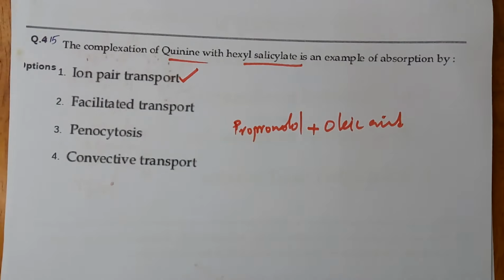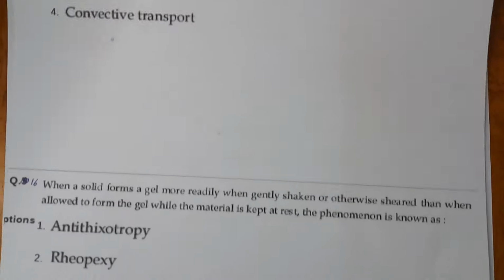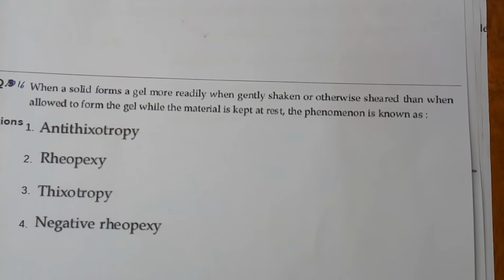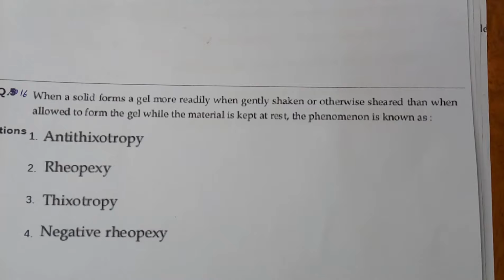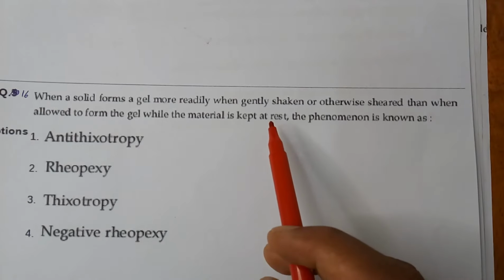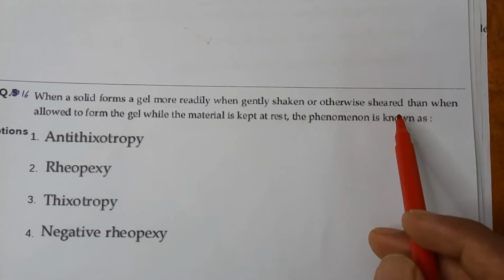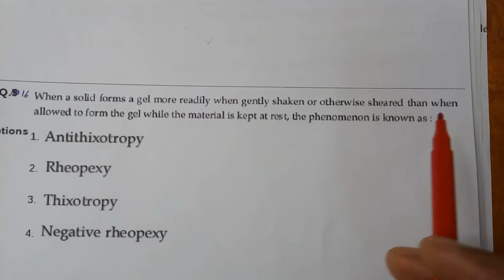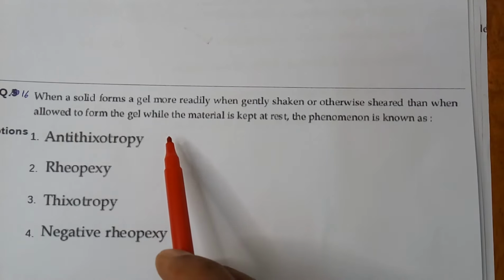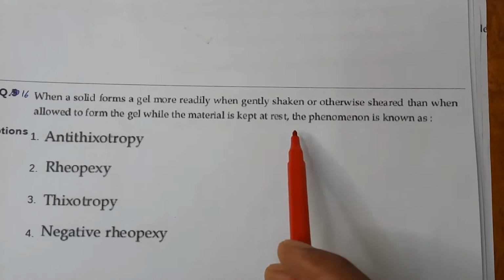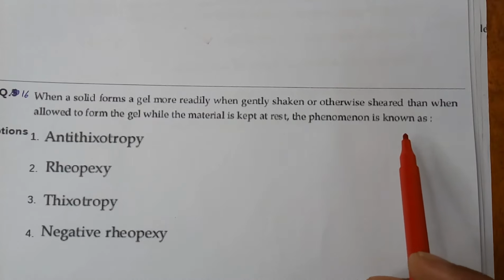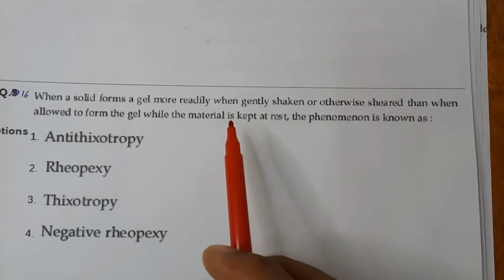Now we will move to the next question, question number 16. When a solid forms a gel more readily when gently shaken or otherwise sheared than when allowed to form the gel while the material is kept at rest, the phenomenon is known as. I will read the question once more.